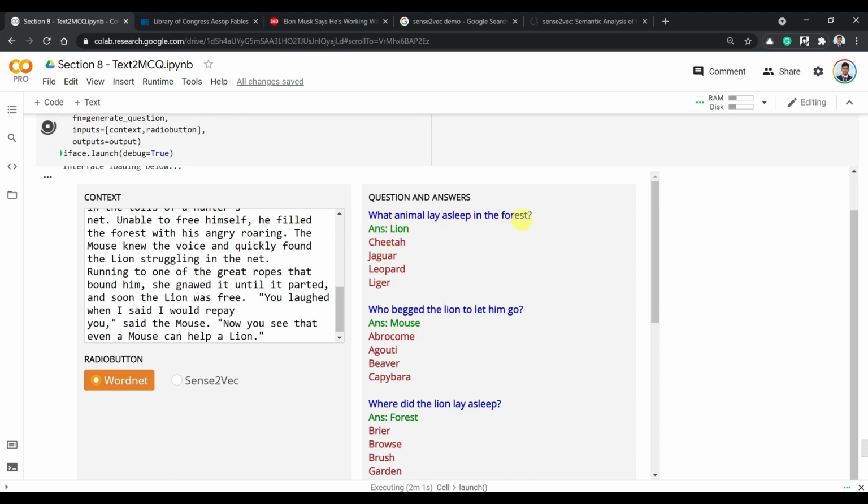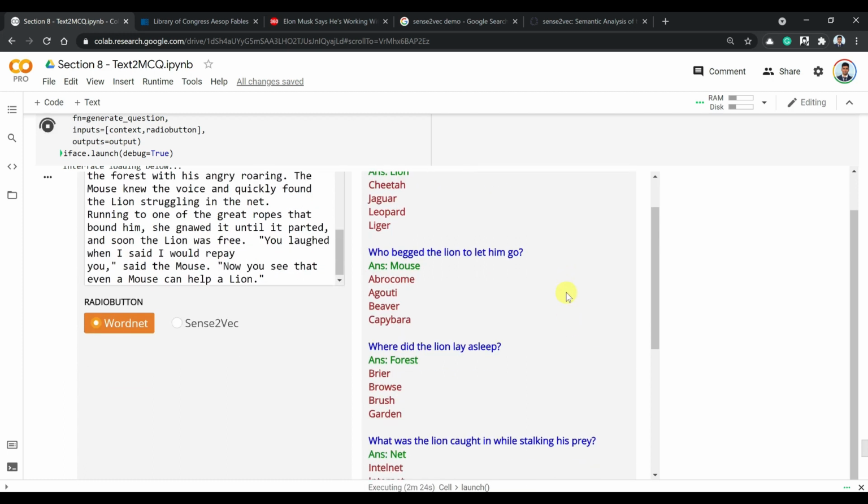What animal lay asleep in the forest? Lion is the correct answer. Cheetah, jaguar, leopard are the wrong answers. This is pretty good. Who begged the lion to let him go? Mouse is the correct answer. These are also different types of mice. So in our WordNet algorithm, where we have co-hyponyms extracted, we extracted these co-hyponyms from our algorithm.